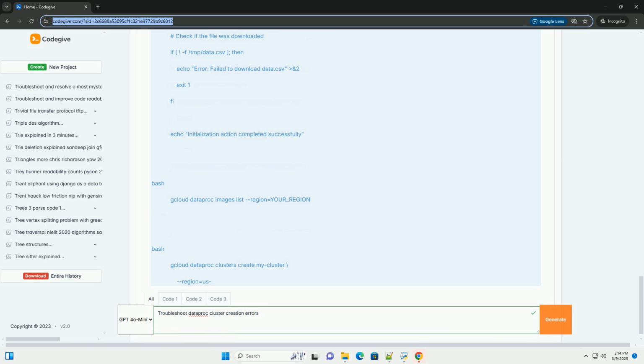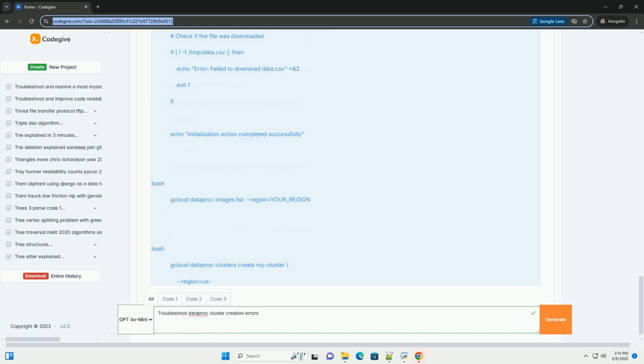Firewall rules. Ensure that firewall rules allow traffic to the component gateway ports, for example 8088, 8888, from your network. If you're accessing the gateways from outside Google Cloud, you'll need to allow inbound traffic from your IP address. Service account permissions. Verify that the service account used by the cluster has the necessary permissions to run the component gateways. The roles/dataproc.worker role is often sufficient.